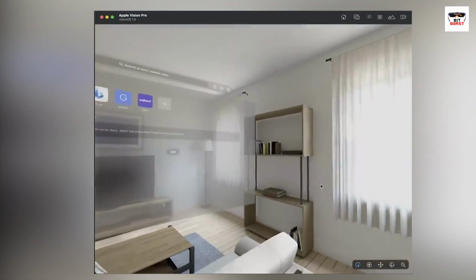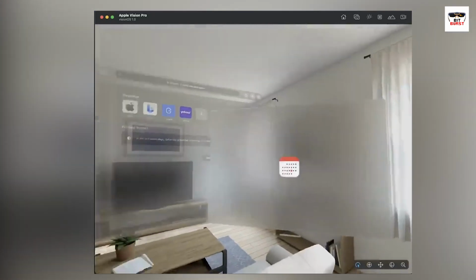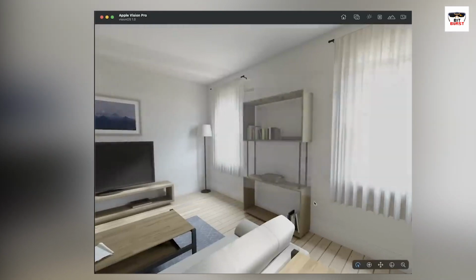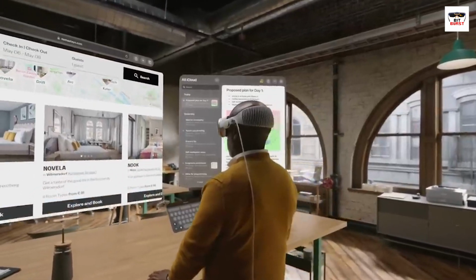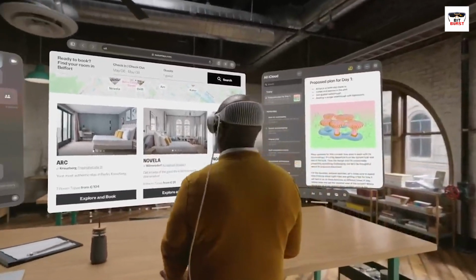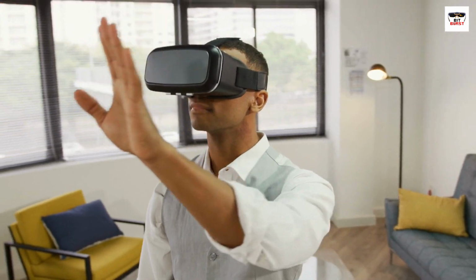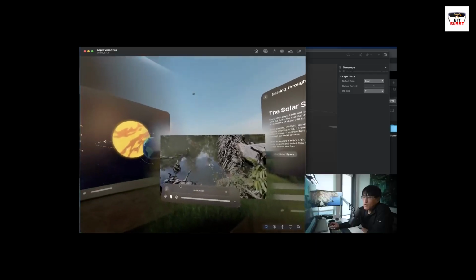Interacting with VisionOS represents a whole new way of controlling an operating system since there's no physical touchscreen. Instead, your gaze and hand gestures are the primary inputs. You look directly at objects to target and select them. This is tracked precisely using the multiple outward-facing cameras and sensors on the headset. Subtle eye movements let you navigate menus and highlight options.